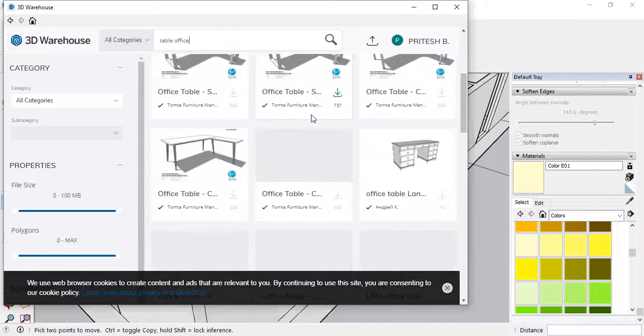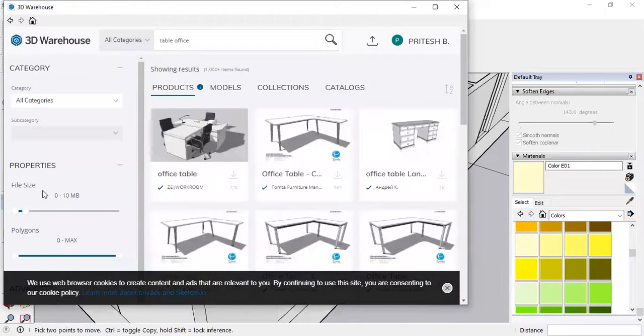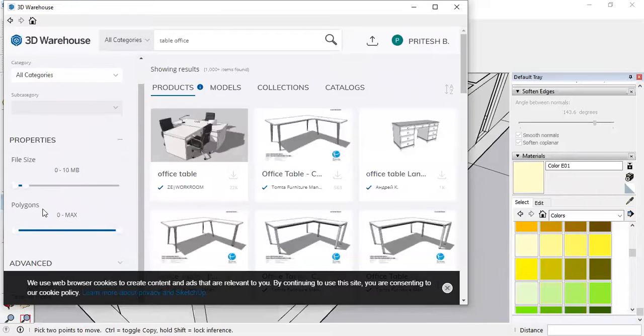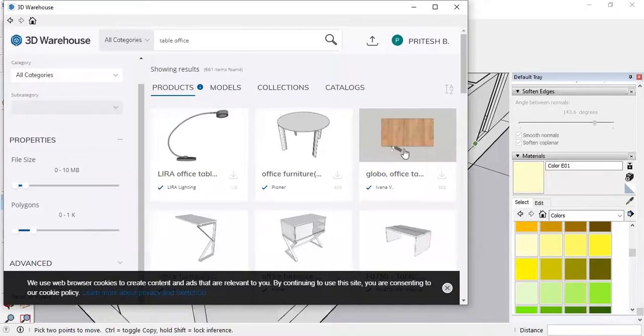Suppose I select one. When you are selecting any of the objects here, just do one thing. If you want to reduce the size of your drawing, then reduce this filter. Suppose I want a drawing which is below 10 MB, with polygons 0 to max. I want a lower number of polygons, so I say polygons should be 1000, 0 to 1K.